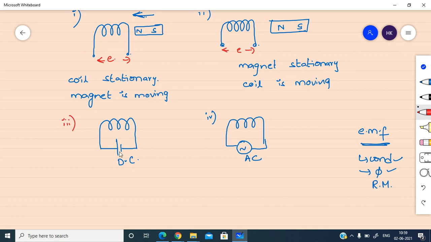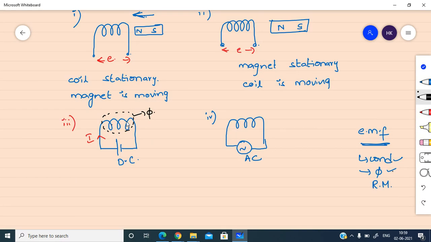Okay, now see, due to this DC supply, current will circulate in this coil. Whenever there is a current, according to Oersted, what will happen? A magnetic field will be produced. So these are the magnetic lines of force, the magnetic flux. Around this coil, magnetic flux is produced. Now we have the conductor and flux. The conductor is nothing but the coil. We have the coil, and due to this DC current, we are getting the flux. Whether it is DC current or AC current, single phase or three phase, any current, a magnetic field will be produced due to the current.